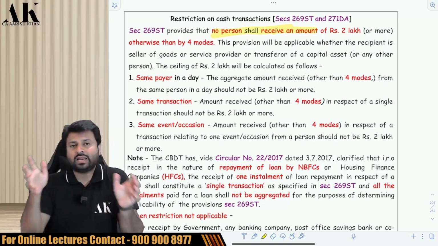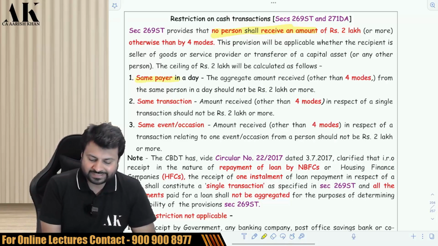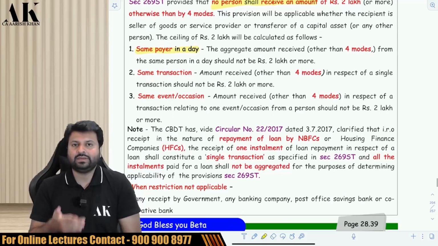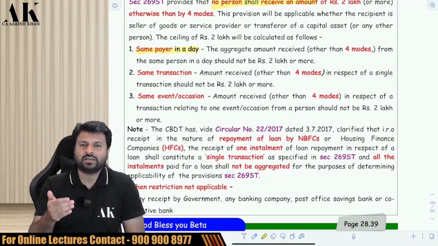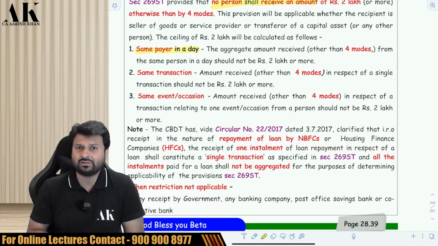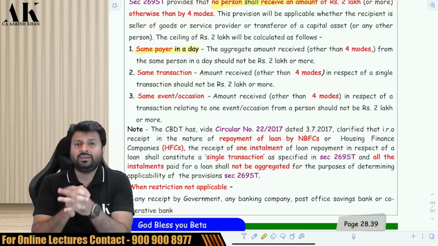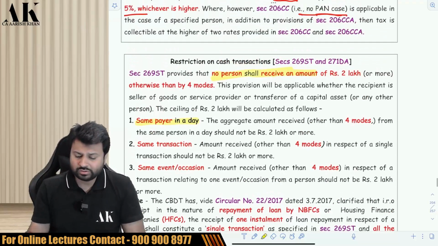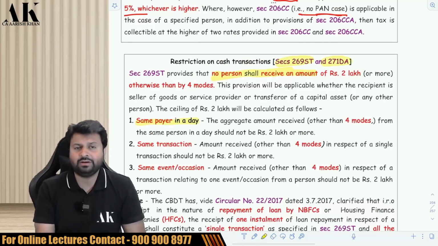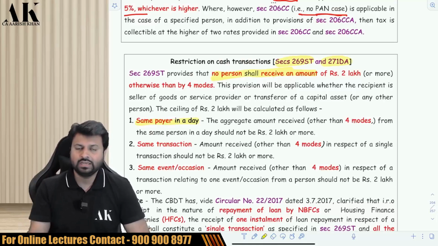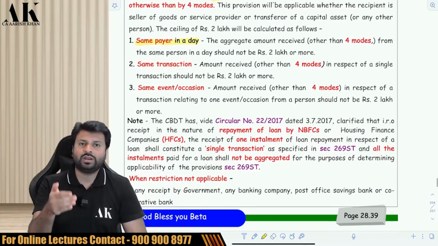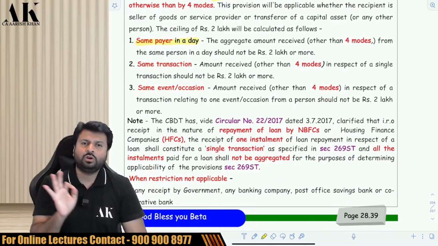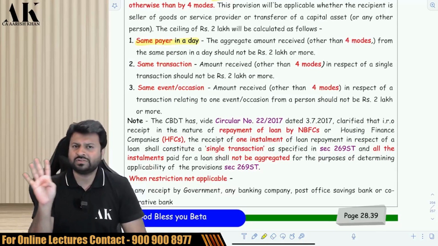Now, there are ways to calculate this 2 lakh rupees. First is same payer in a day. Same payer in a day means if Mr. A is paying you 70,000 rupees cash in the morning, then in the afternoon again 70,000, and then in the evening again 70,000, then in the entire day he is paying you more than or equal to 2 lakh rupees cash. Then you are gone. 269ST will be attracted and you will be liable for penalty under 271DA. Okay, so in the entire day you cannot take 2 lakh rupees or more cash from any person. You have to receive by the 4 modes which are mentioned by the law.